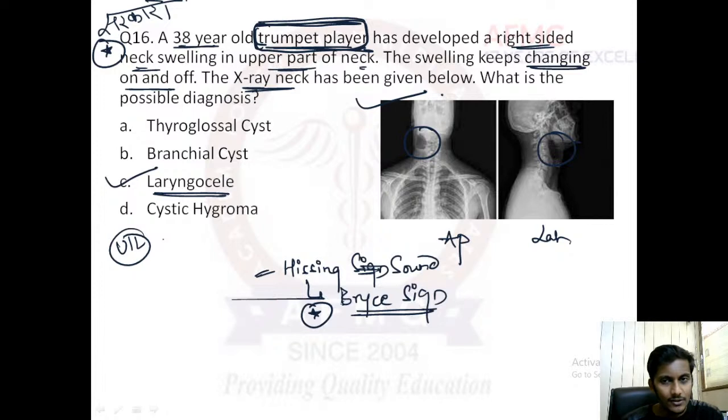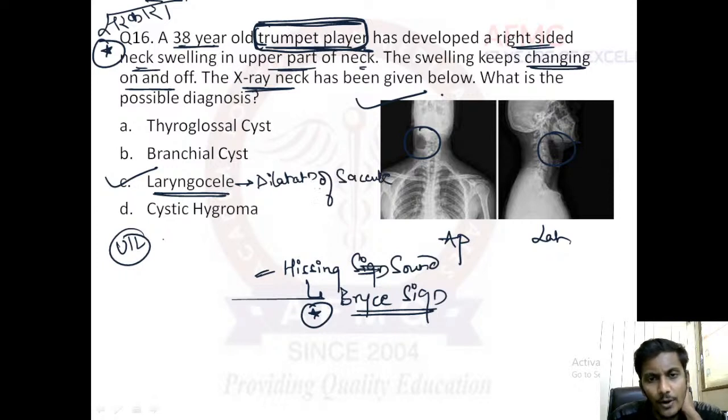X-ray neck is usually taken with Valsalva maneuver. The patient is asked to fill up air and stop, and then we take an X-ray usually. This is fine. So how to differentiate the other features, guys? It is important you need to differentiate other features too. So first of all, laryngocele is what? Please remember, laryngocele is actually a dilatation of saccule. Important. If they ask you the definition only, it is a dilatation of saccule.